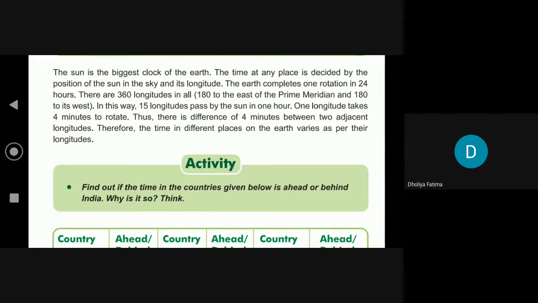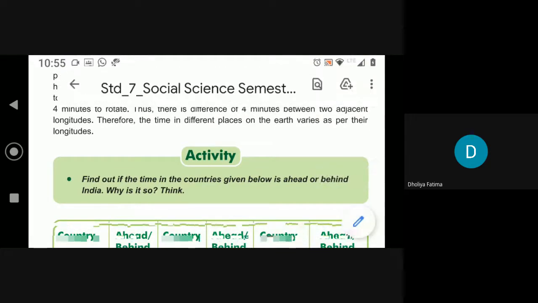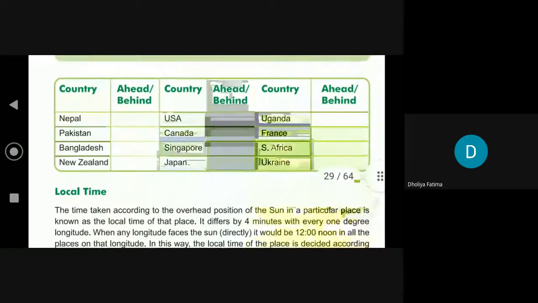How much time does it take? 4 minutes. Thus, there is a difference of 4 minutes between two adjacent longitudes. Therefore, the time in different places of the earth varies as per their longitudes.